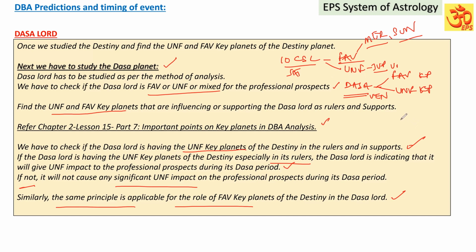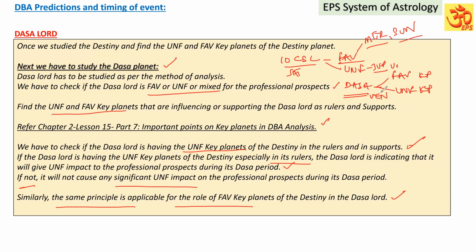It means that though the Dasa Lord has an unfavorable key planet in its rulers, since the destiny does not have unfavorable, the impact of the unfavorable Dasa will be comparatively lesser. If the destiny also has unfavorable and the Dasa Lord is also unfavorable, especially having the unfavorable key planet of the destiny in the ruler, then only the Dasa Lord will be comparatively more unfavorable.